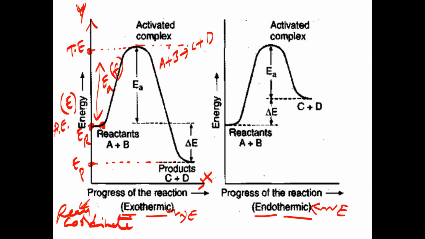Next, this is the threshold energy, and this is the energy of the products. Threshold energy minus energy of products. See this much energy difference. This energy difference is called what? Activation energy for the backward reaction.